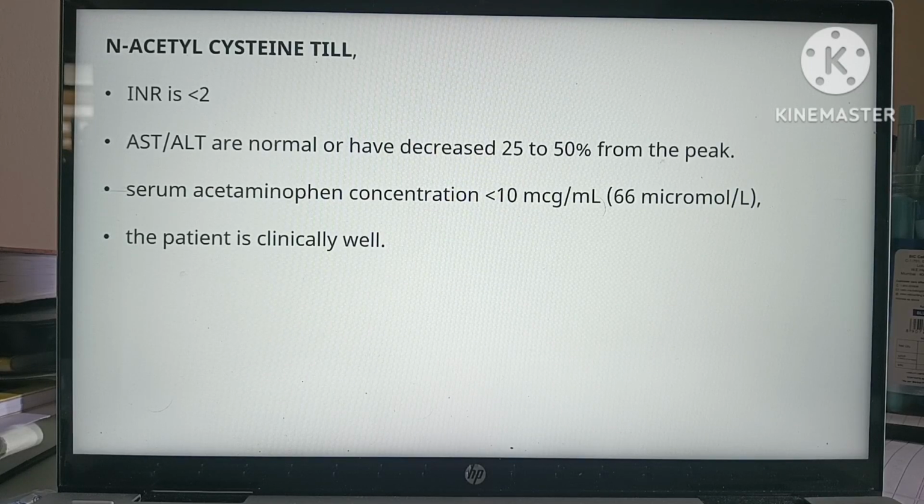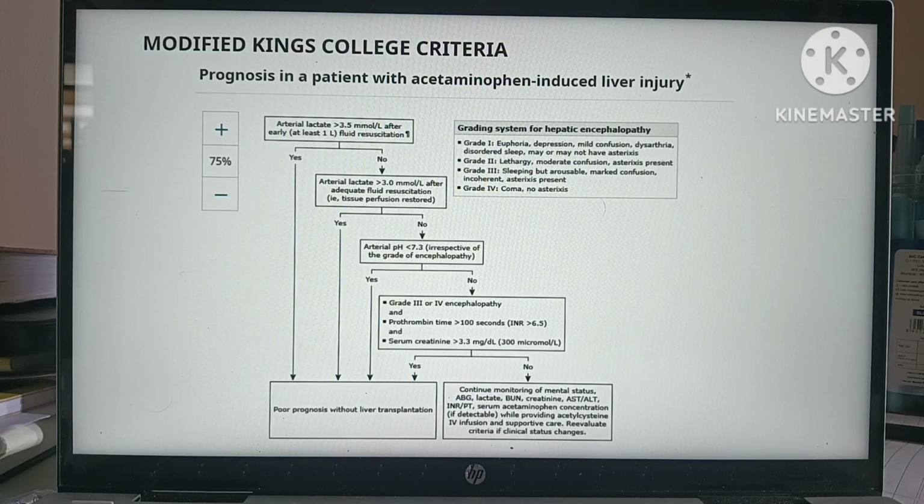INR should be less than 2. AST and ALT are normal or have decreased 25 to 50% from the peak. Serum acetaminophen concentration is less than 10 mics per ml, and the patient is clinically well. So this is the modified King's College criteria. If we have aggressively treated the patient with N-acetylcysteine and still the patient is not improving, the patient is clinically deteriorating, then our further management should proceed towards liver transplant.